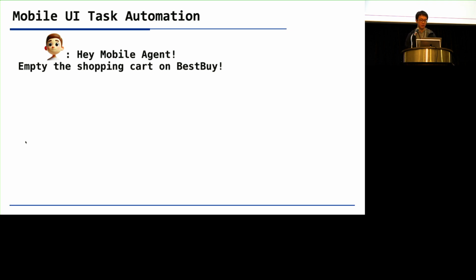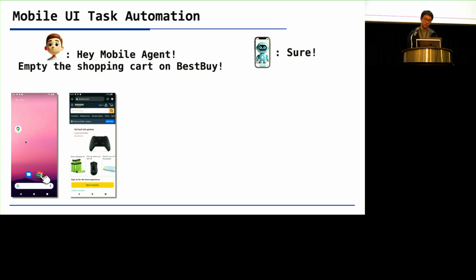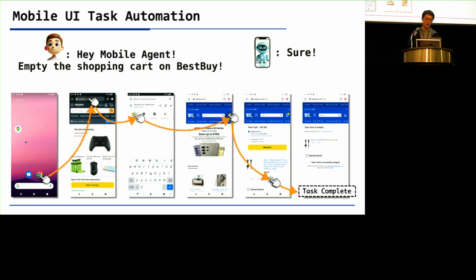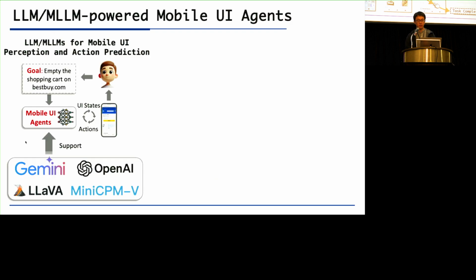Smartphone users often interact with devices through voice commands, and they expect the phone could accurately perform certain UI tasks in place of manual operations. This process is done by mobile UI agents by operating on each UI until the task is finished. Traditional approaches to automating UI tasks involve writing fixed rules for specific applications and for specific tasks. And we think they require a lot of programming efforts.